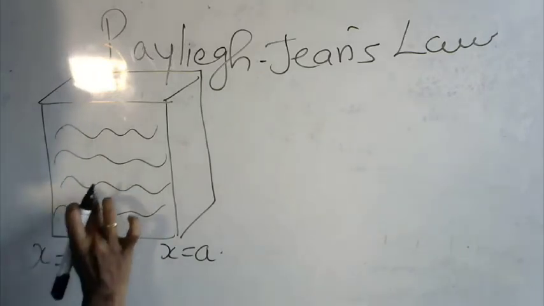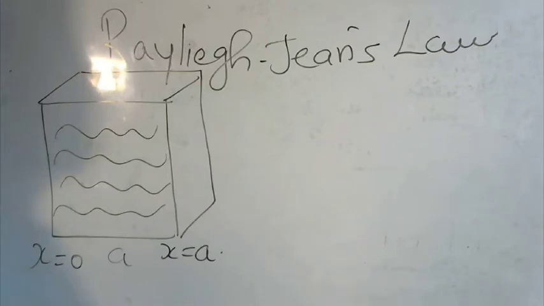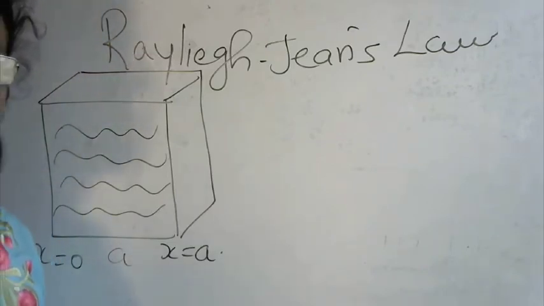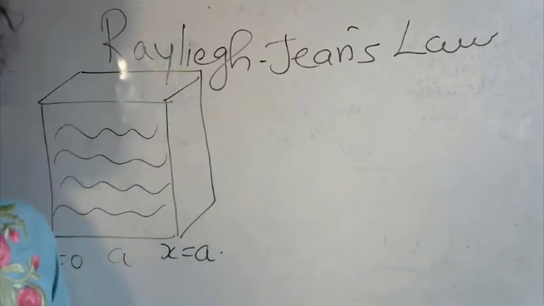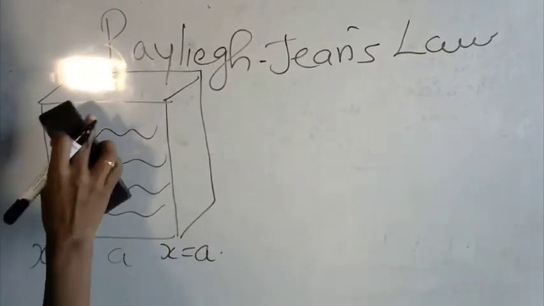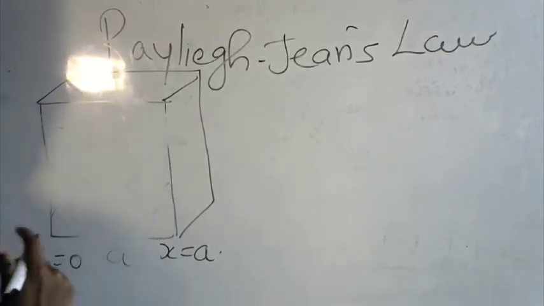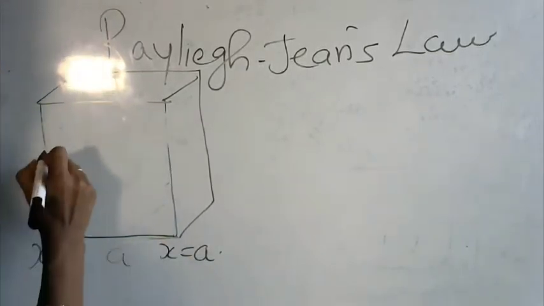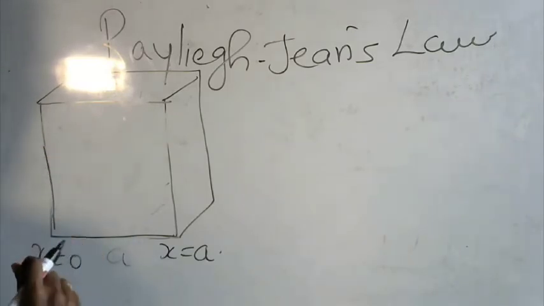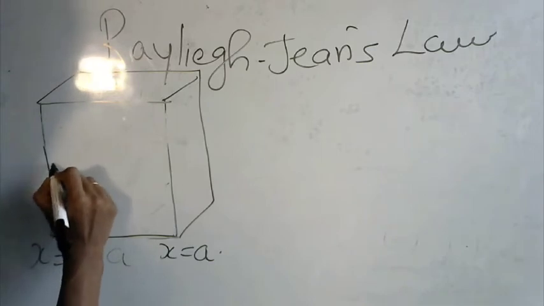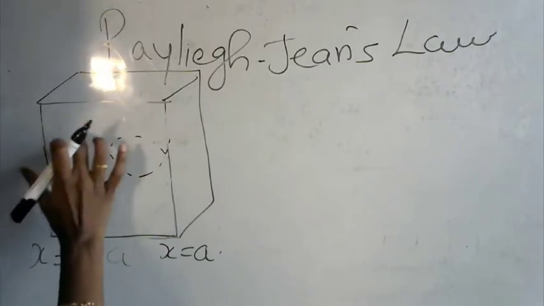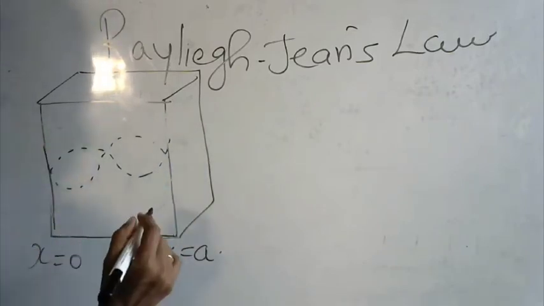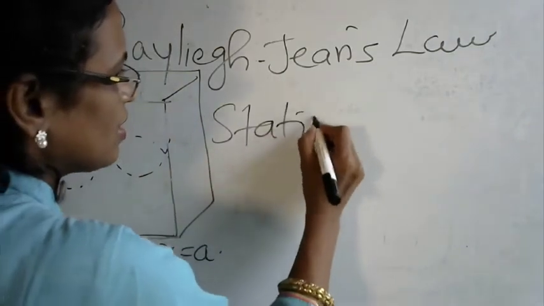But in that case, the waves that are going through will be taken with particular angles, alpha, beta and gamma. Okay, so let us consider a particular type of wave pattern that is formed within this cubical container. Imagine that there are black body radiations emerging from one side, and then they move and form a stationary wave pattern, a sinusoidal wave pattern like this. This will be one wave pattern, isn't it?